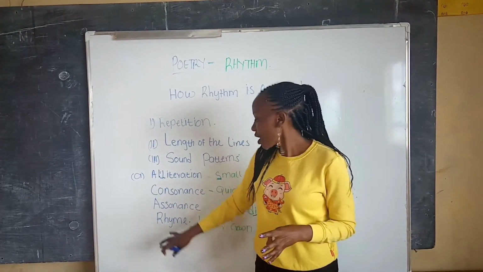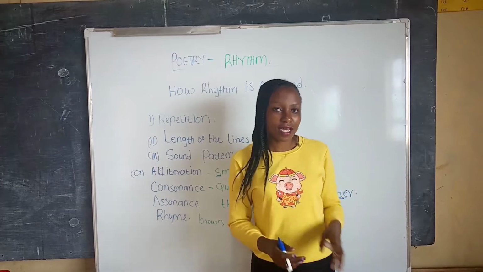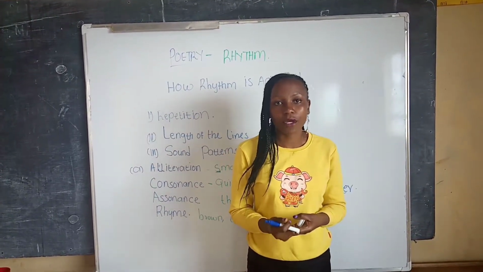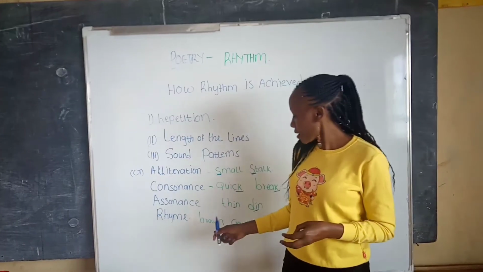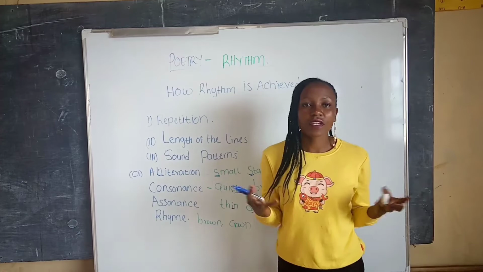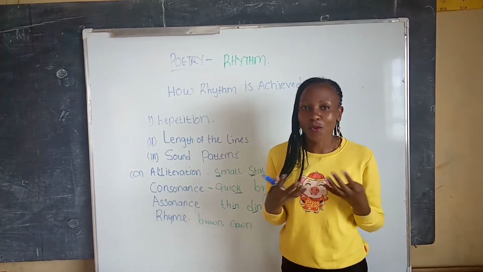Lastly, we have rhyme. Rhymes are words that end with a similar sound. In most cases, we find the rhyming word at the end of a line. For example, the words brown and crown. They end with a similar sound, so the two words are rhyming words.